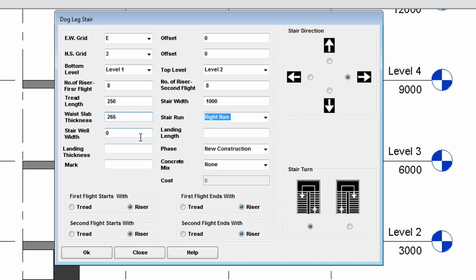Stairwell is 0. Landing length is equal to stair width, that is 1000. The landing thickness is 250. This stair starts and ends with tread for the first flight and second flight.